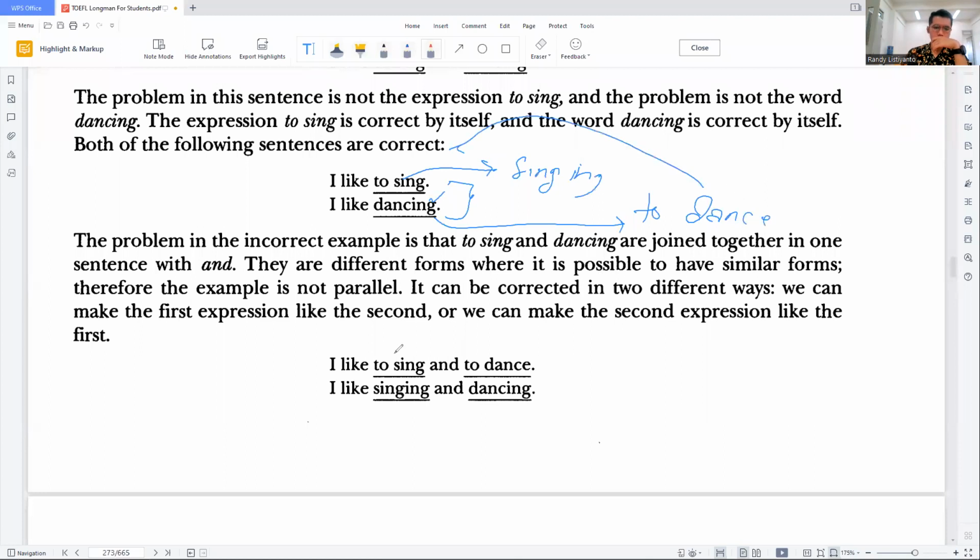So: I like to sing and I like to dance. I like singing and I like dancing. Both of them are parallel.